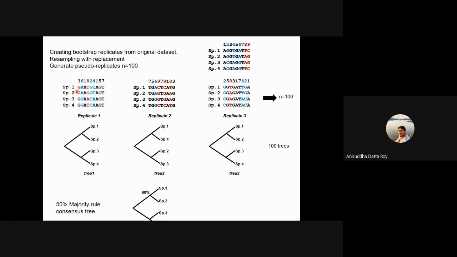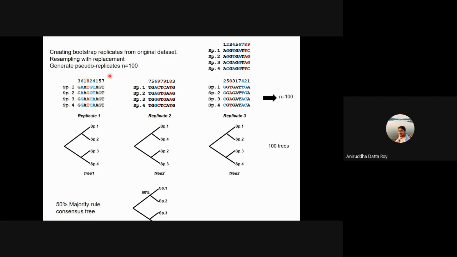In this case, we've randomly picked character number 3. We've copied it here, and then we've put it back. Then you take another character randomly, let's say character number 6, put it here, copy it, and put it back.